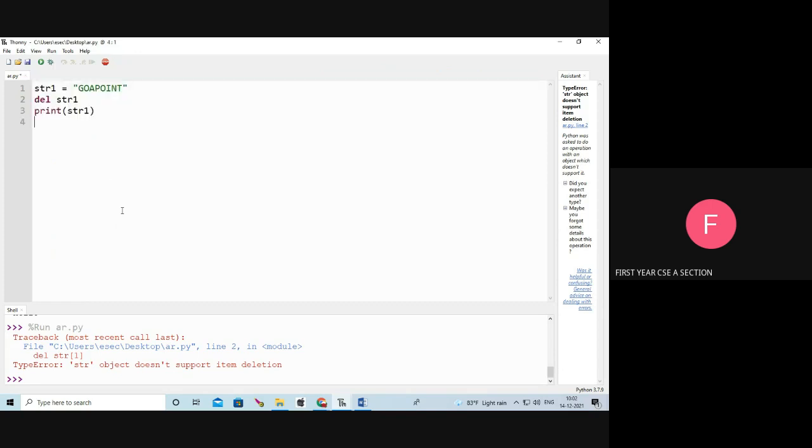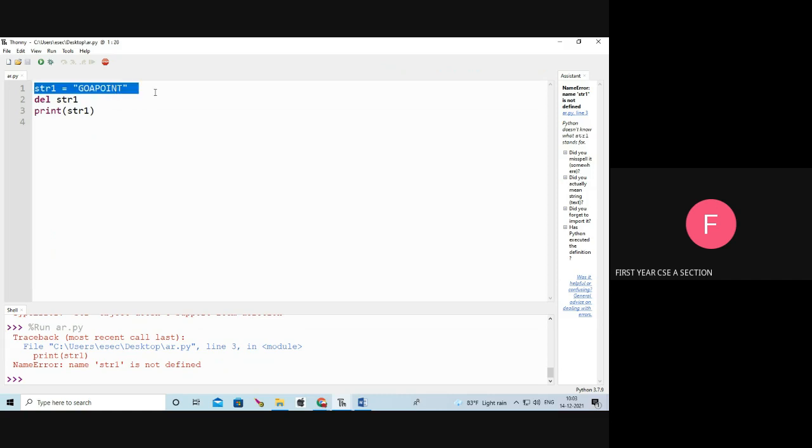See the next program. Here str1 equal to guava, then del str1. What will happen? I am going to delete the whole string. Then I am going to try to print the str1. What will be the output? Here del str1 means the str1 is deleted completely. But I'm going to display the str1. What will be the output? Name error. Name str1 is not defined because we deleted the str1. So what do you understand from this? We can't delete the particular item of the string, but we can delete the whole string.